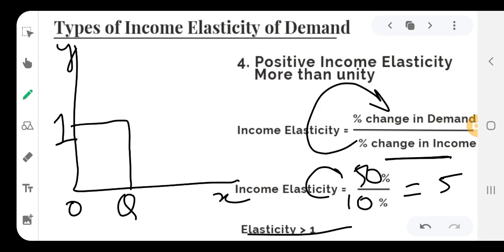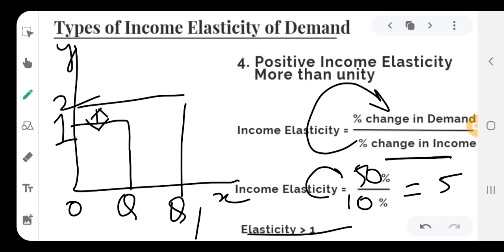But when income changes by a small proportion, for example, income increases from O1 to O2, then demand increases from OQ to OQ1. In this case, the increase in income is small. Here we can see the smaller proportionate increase in income, from 1 to 2.